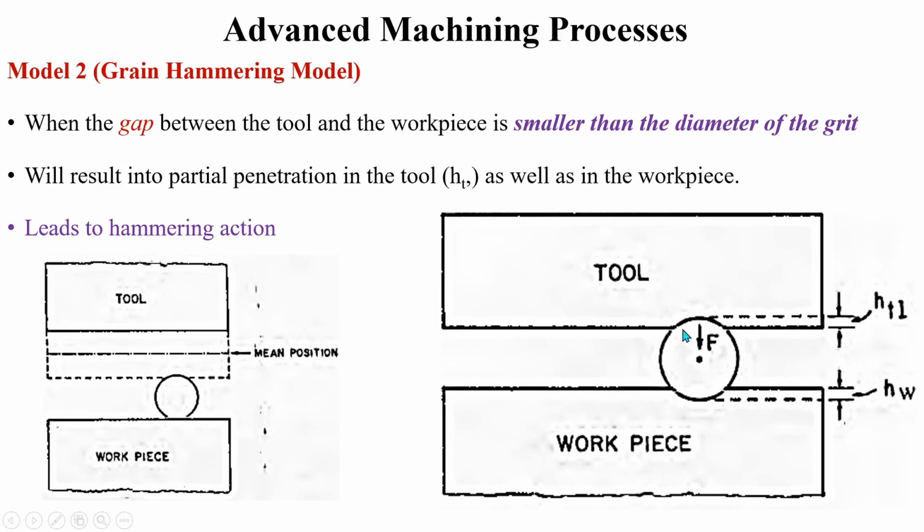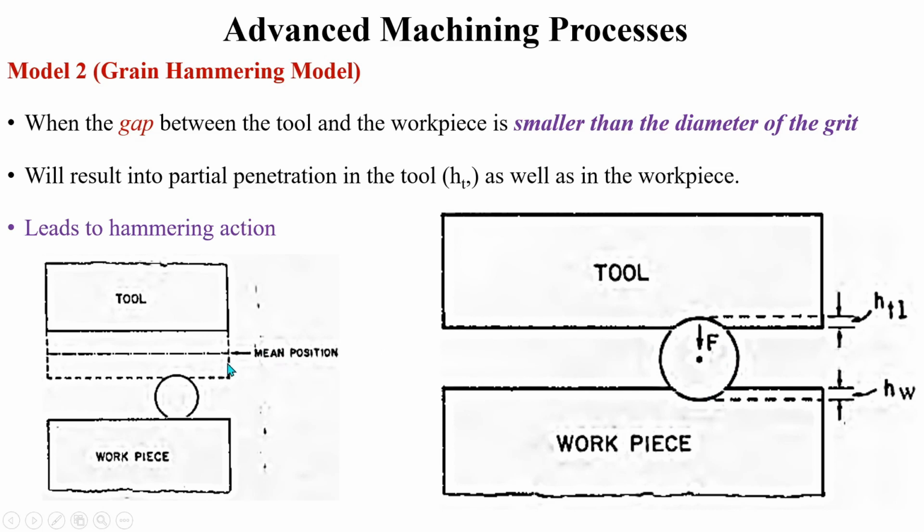So what will happen is that there is not enough gap for throwing of this abrasive particle onto the workpiece surface. Instead, what will happen is that the tool will hammer the abrasive particle on the workpiece surface. Because of this hammering action, the material will be removed.